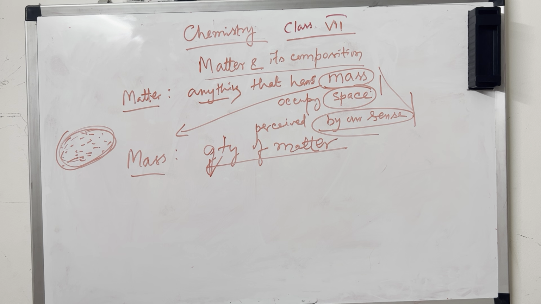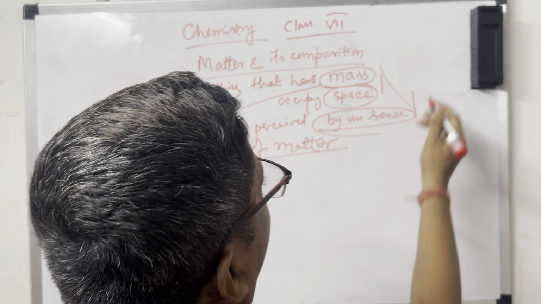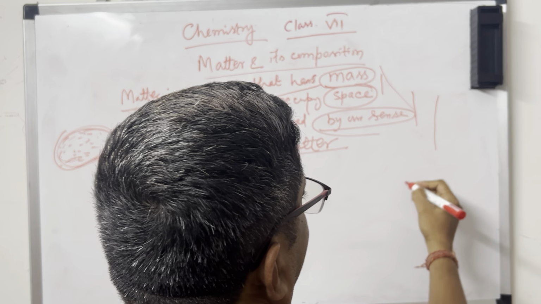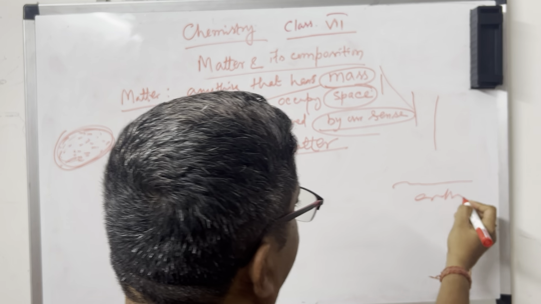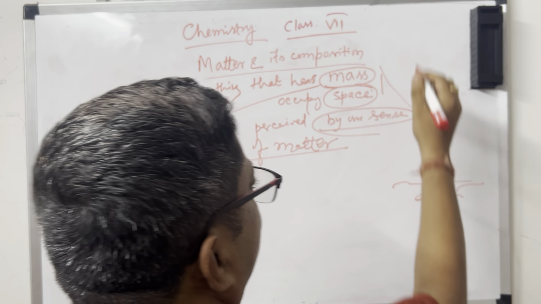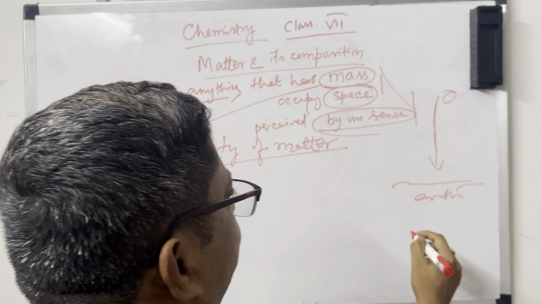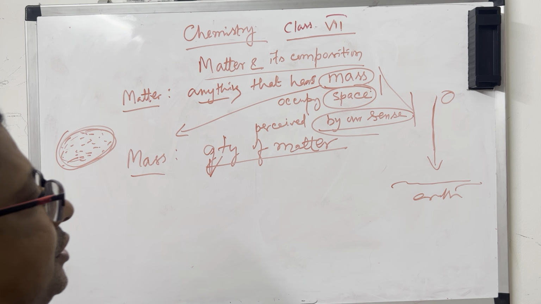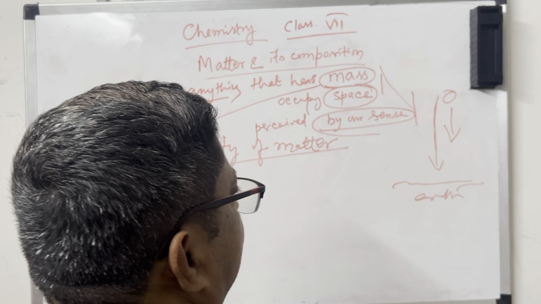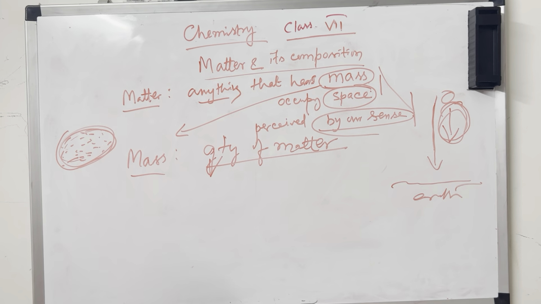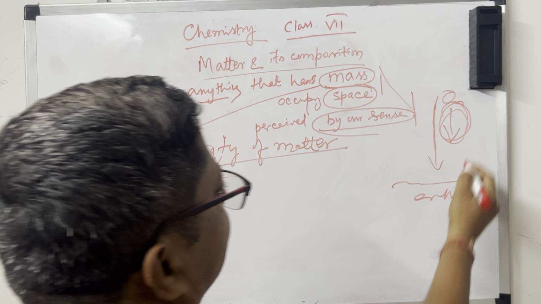Then comes force. Suppose you throw a stone upward, then it comes down towards the earth. Why does it come down? Because the earth pulls all bodies towards it, so it comes down. So it is a force. We will describe how this force is applied. That's why I told you about force.